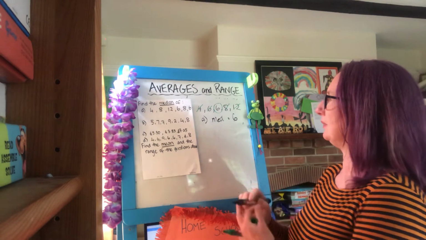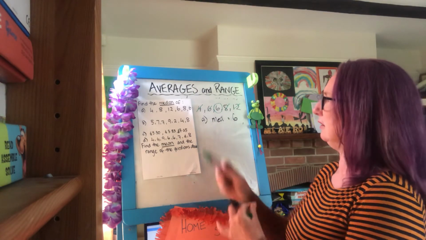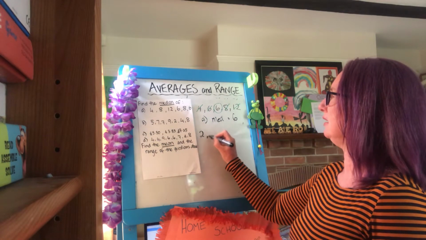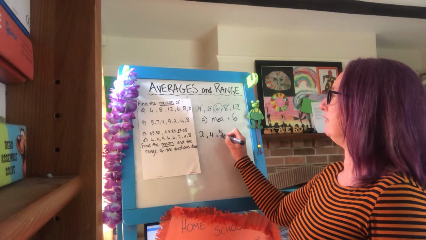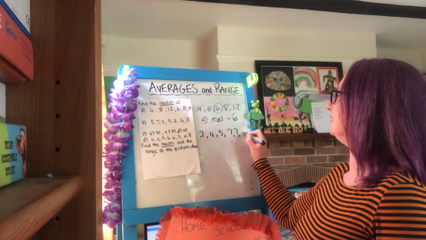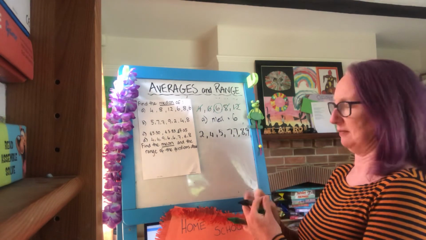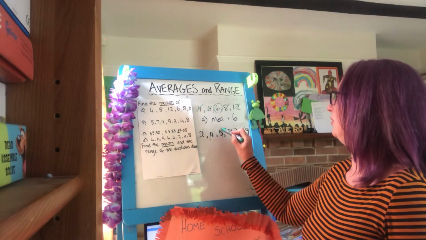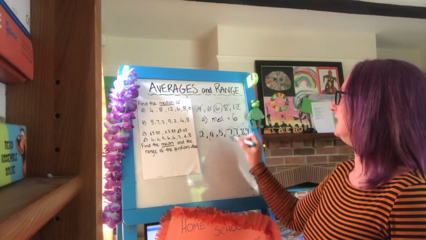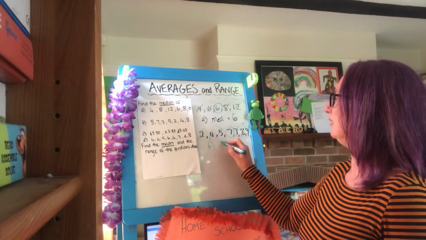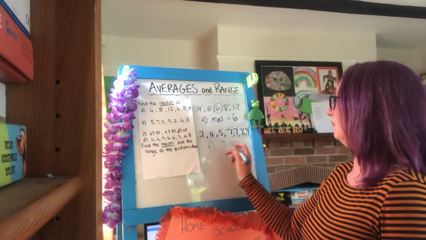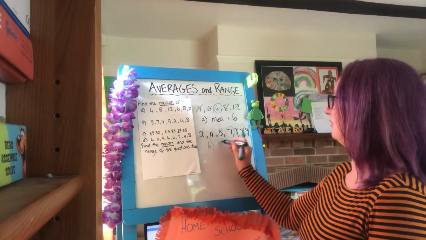Question B, put them in order, job number 1. So we have 2, 4, 5, 2 7s, an 8 and a 9. To find the median, bottom, top, bottom, top, bottom, top, and the median is 7.